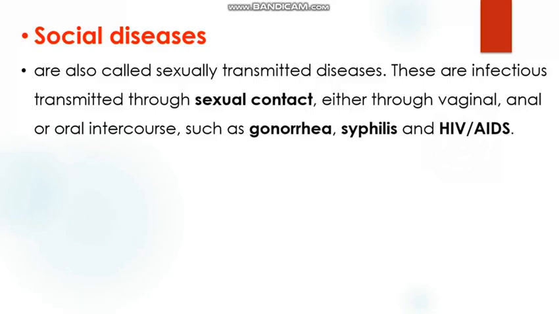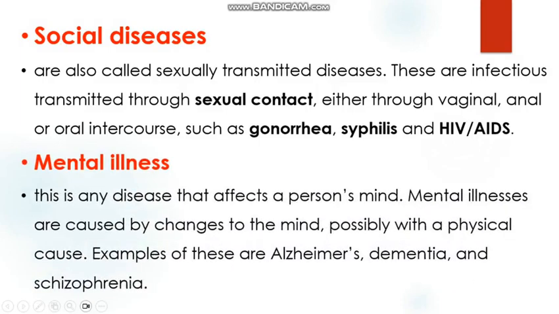So let us now look at mental illness. Mental illness is any disease that affects a person's mind. Mental illnesses are caused by changes to the mind, possibly with a physical cause. Examples of these are Alzheimer's, dementia, and schizophrenia. These are examples of mental diseases. Normally these diseases just affect a person's mind, meaning that a person won't be able to make informed decisions because of such diseases.